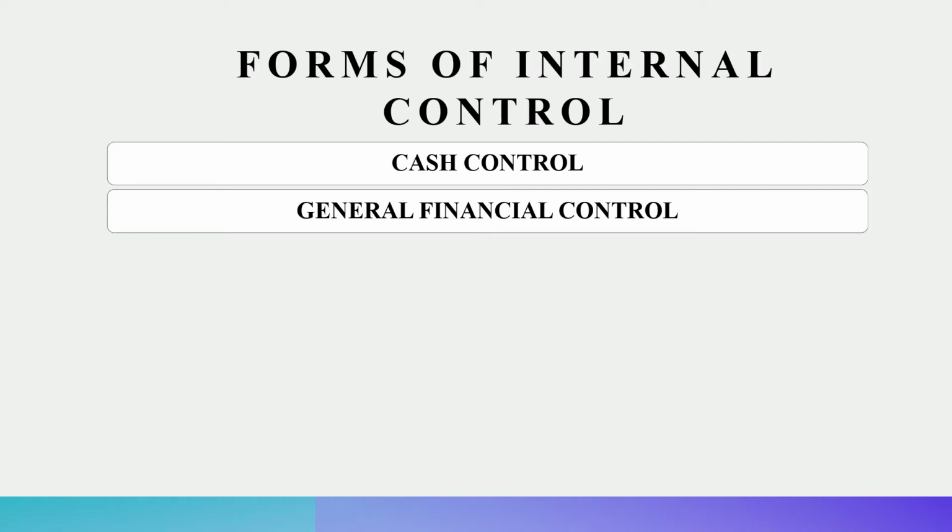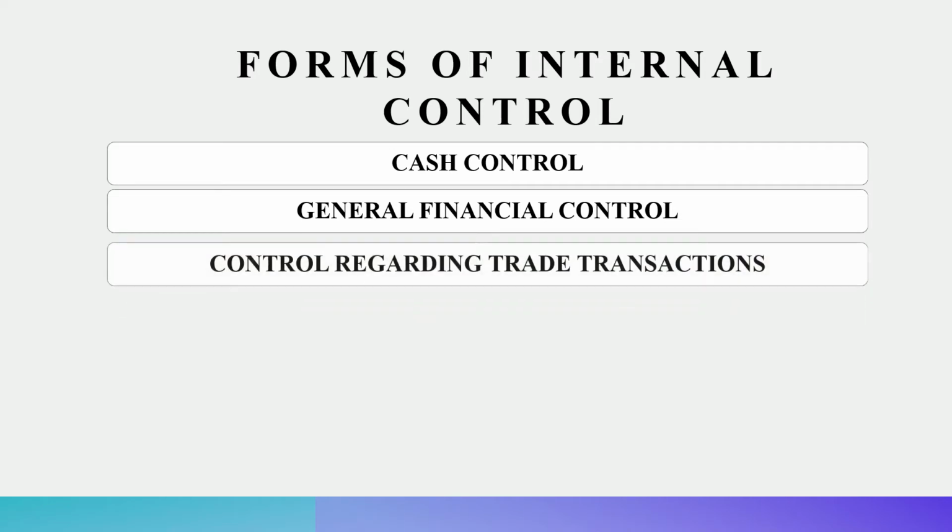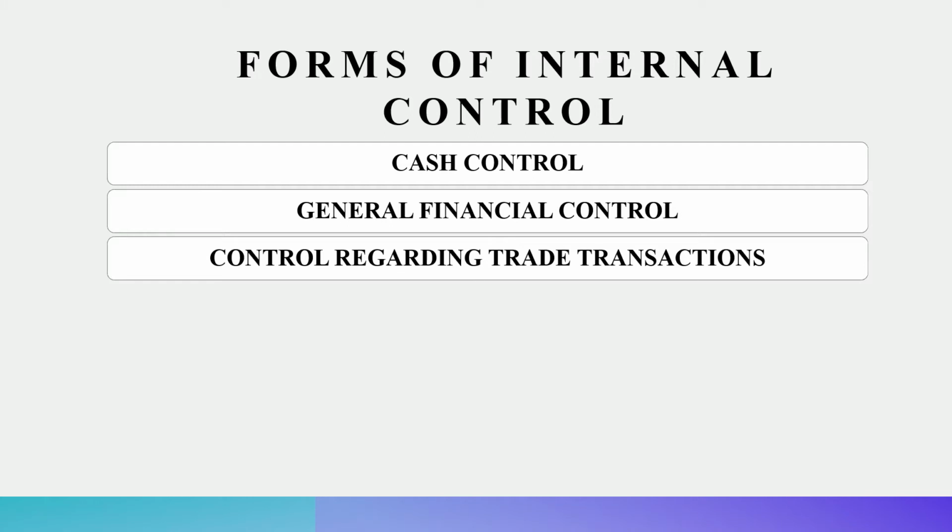Another form of internal control is that there has to be a control regarding trade transactions. When we talk about trade transactions, we mean sale and purchase. It should be clearly specified what steps have to be undertaken for placing any order or for dispatching any goods, so that there is no replication of work and no mistake on the part of the employees.